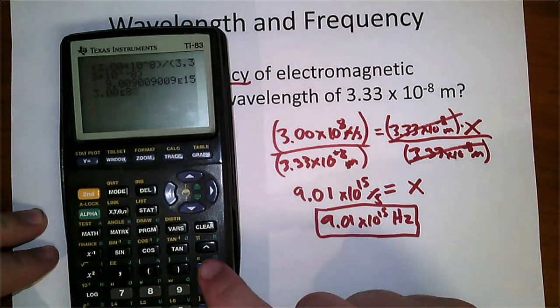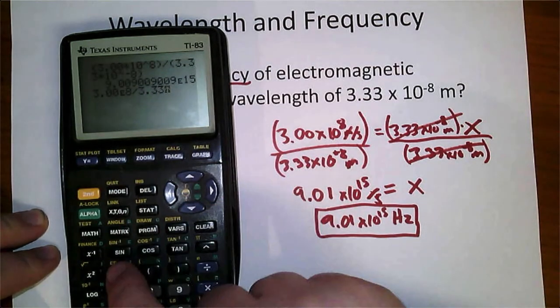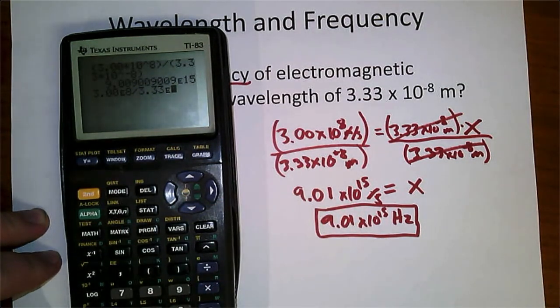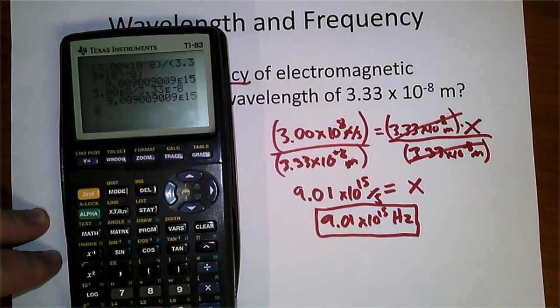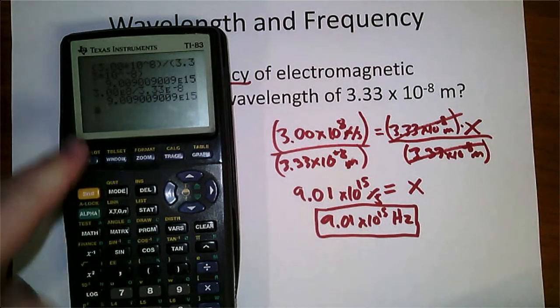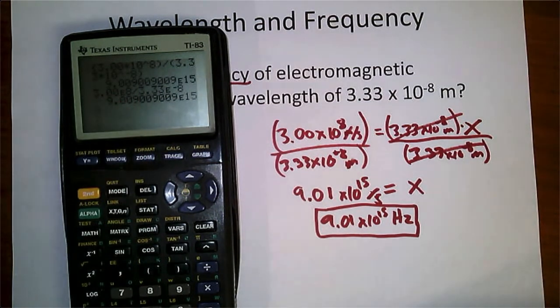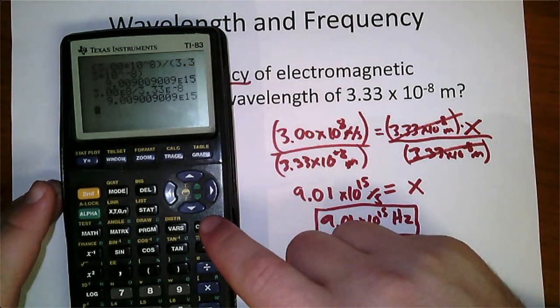Divided by 3.33. I'm going to hit that button again, EE, to the power of negative 8. And I get the exact same answer. This one is fewer buttons to push because I don't have to use the parentheses, because it understands if I'm using that button, these go together as one number. So, 2 ways to enter this.